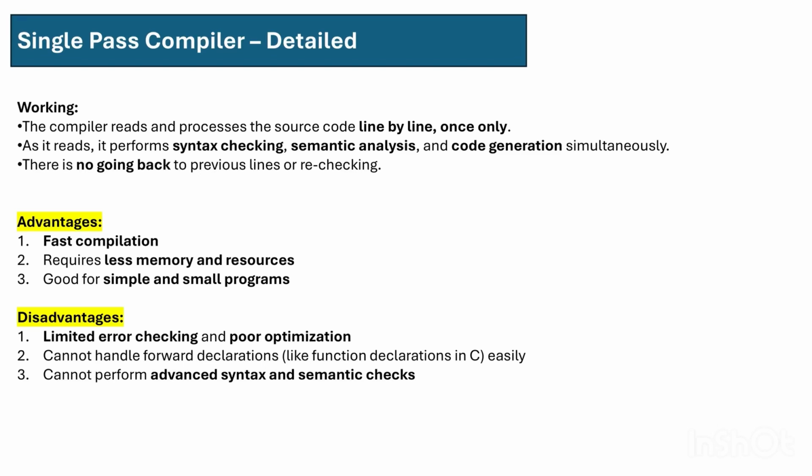But the disadvantages of a single pass compiler are that it has limited error checking and poor optimization. It cannot handle forward declaration, like function declaration in C. It cannot perform advanced syntax and semantic checks.